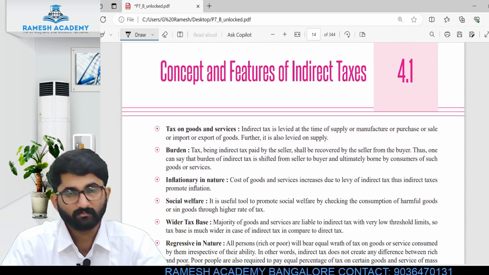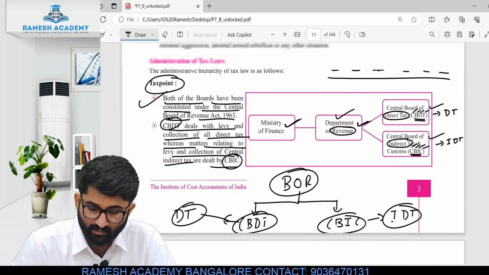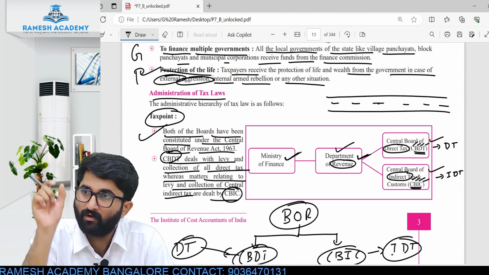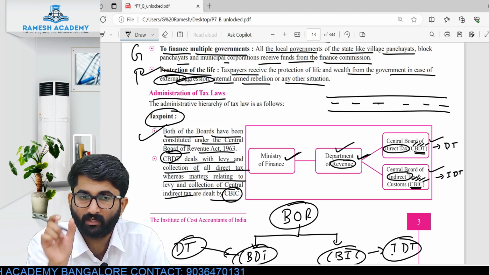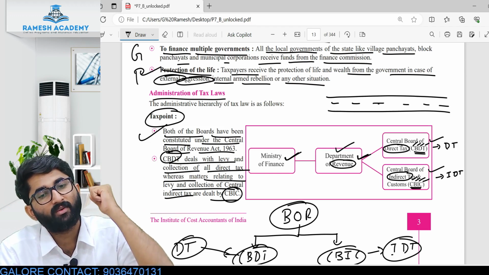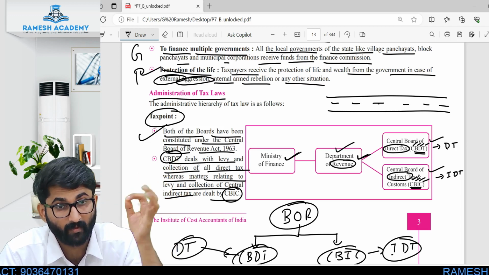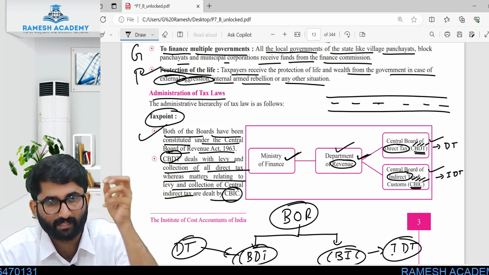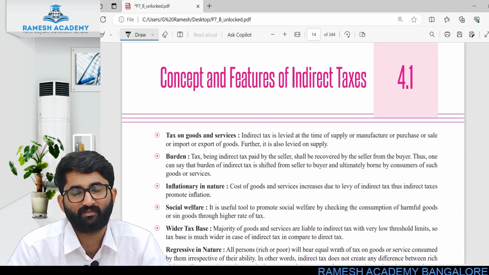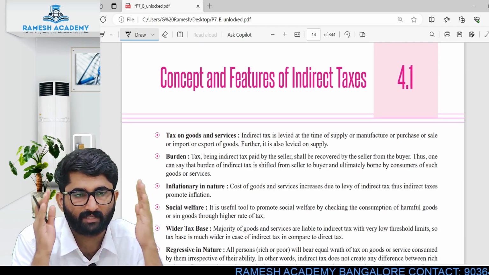Next one. Now, the concept and features of indirect tax. Very important one. So here, in this page, we discussed what is tax, why we need tax, and what are the 2 branches of taxation. One is CBDT, the other one is CBIC. CBDT you have already discussed, or in future you will discuss in paper number 7A. 7B is about indirect tax, which we are discussing here. Believe me, trust me people, very easy one. We will make some mnemonics and we will understand it better.